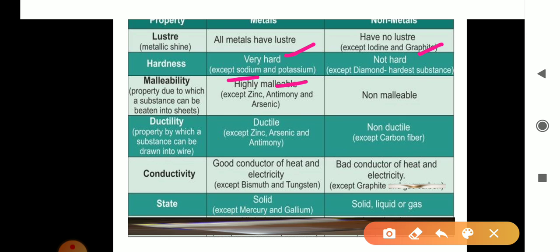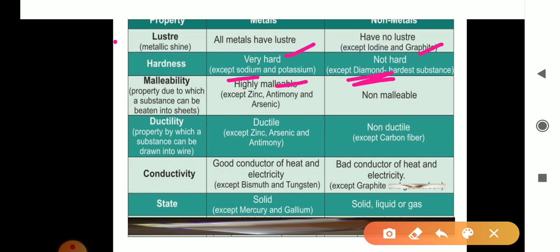With the help of a knife, we can cut sodium and potassium metal. The next is non-metals are not hard, but one non-metal is there which is very hard. It is diamond, which is very hard and it is a non-metal.